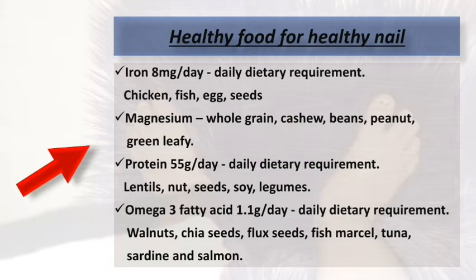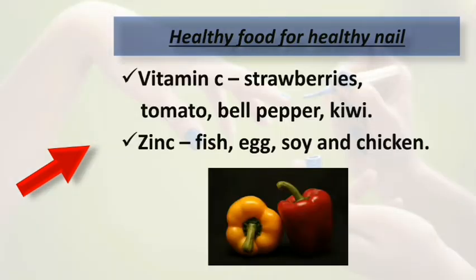Food like walnut, chia seeds, flax seeds, soy, eggs, fish oil, mackerel, tuna, sardine, salmon are rich in omega-3 fatty acid. Vitamin C. Food like strawberries, tomato, bell pepper, kiwi essential for collagen production, which helps to provide and strengthens